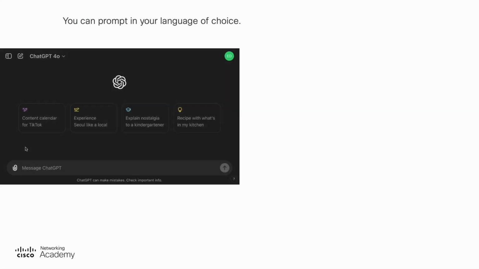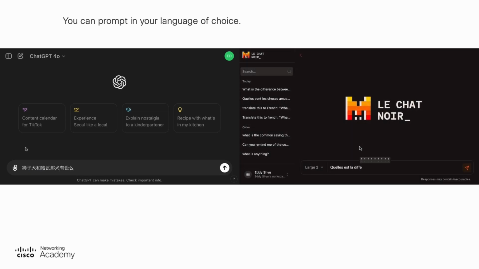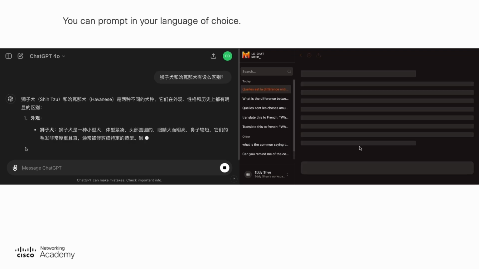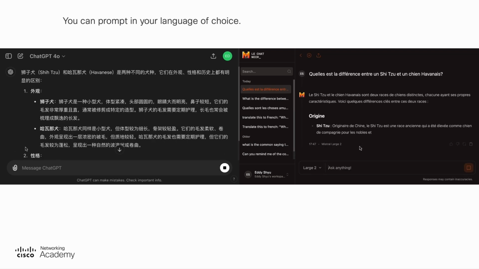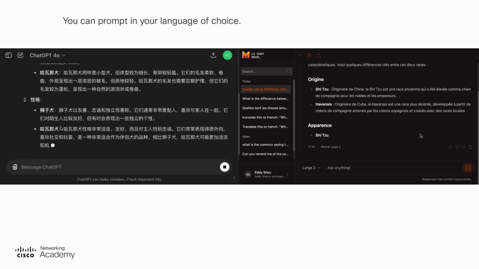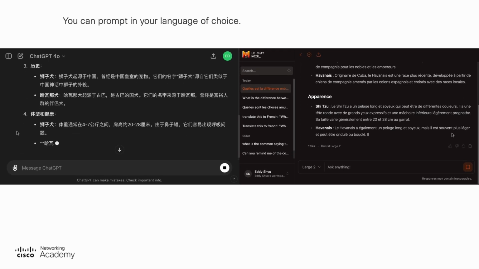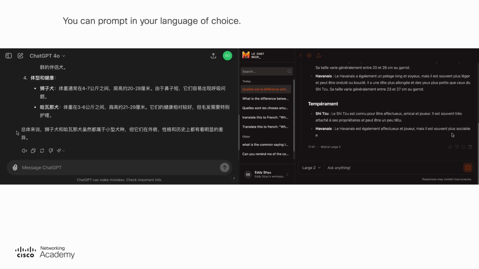The first thing you might find helpful is that you can prompt in the language of your choice. It doesn't have to be in English. For example, you can ask in Chinese, what's the difference between a Shih Tzu and a Havanese dog? 狮子犬和哈瓦那犬有什么区别? You can ask in French, what's the difference between a Shih Tzu and a Havanese dog? Quelle est la différence entre un Shih Tzu et un chien havanais?